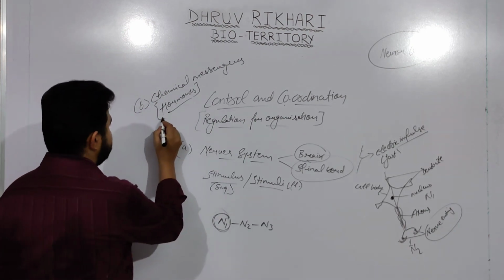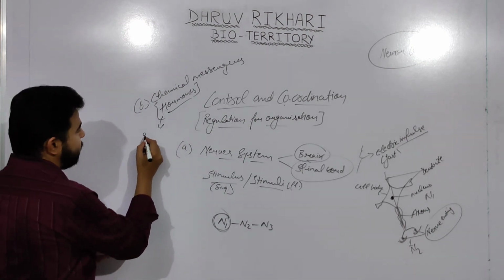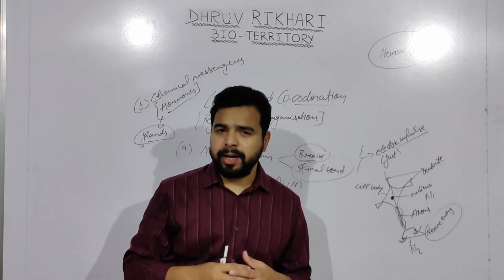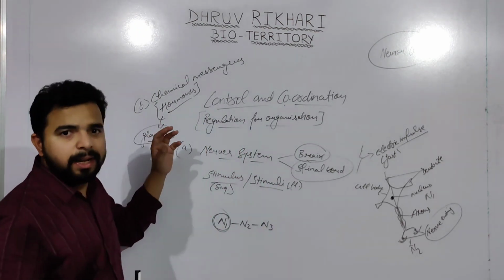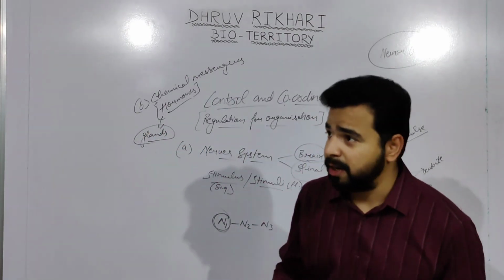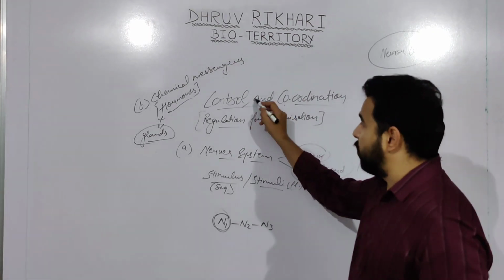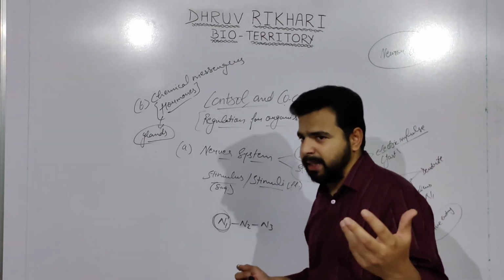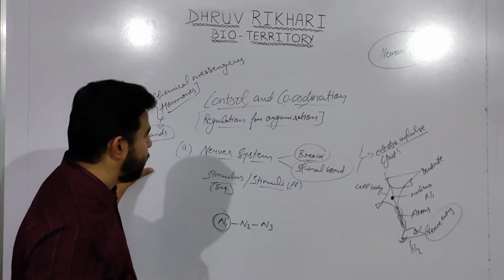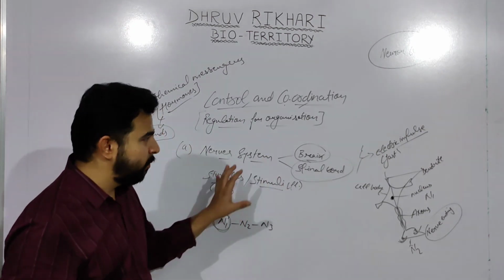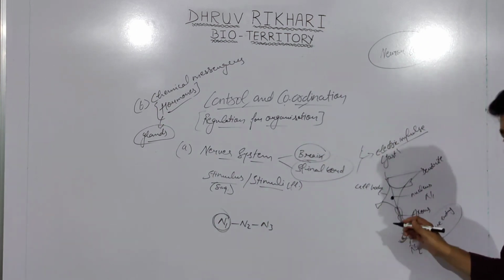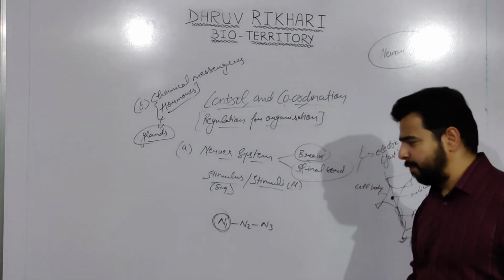Now these hormones are secreted by various glands of the body, and over-secretion and hyposecretion can cause dysfunctions in the physiological functions that can affect our control and coordination mechanisms, right? So we will come to this part later, but here we are first discussing our nervous system. We have seen what neuron cells are and how they help in the transmission of signals in the form of electrical impulses.